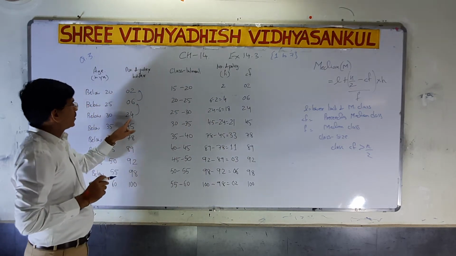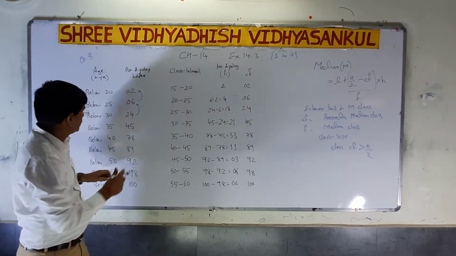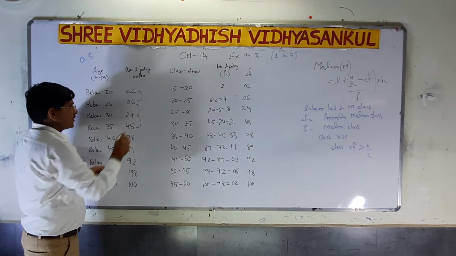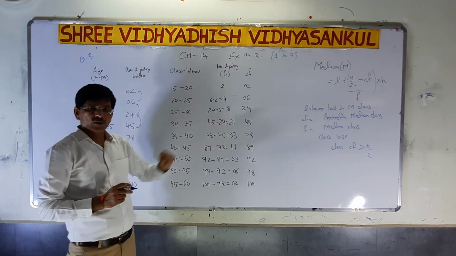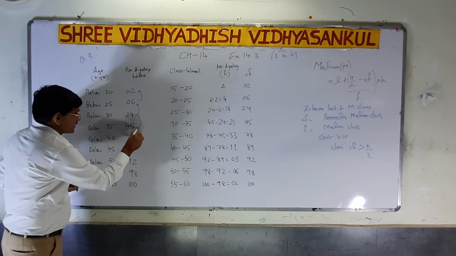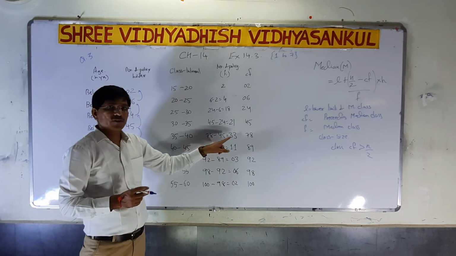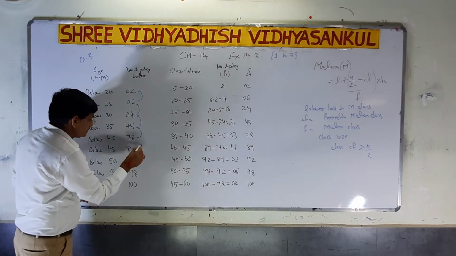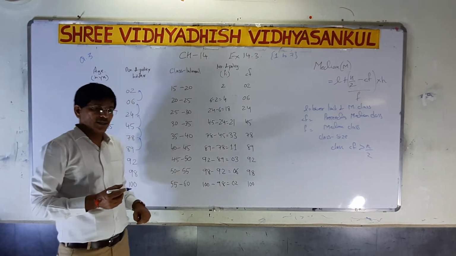Third, 24 minus 6, that is 18. Fourth frequency: 45 minus 24, that is 21. Next, 78 minus 45, that is 33. Then 89 minus 78, that is 11.